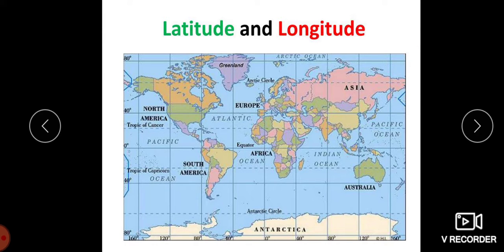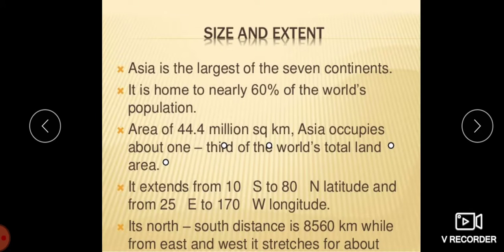The equator, children, this is the equator. The equator passes just through Malaysia. It passes through Malaysia, and the Tropic of Cancer passes through Arabia and India. So now we will move on to the extent.